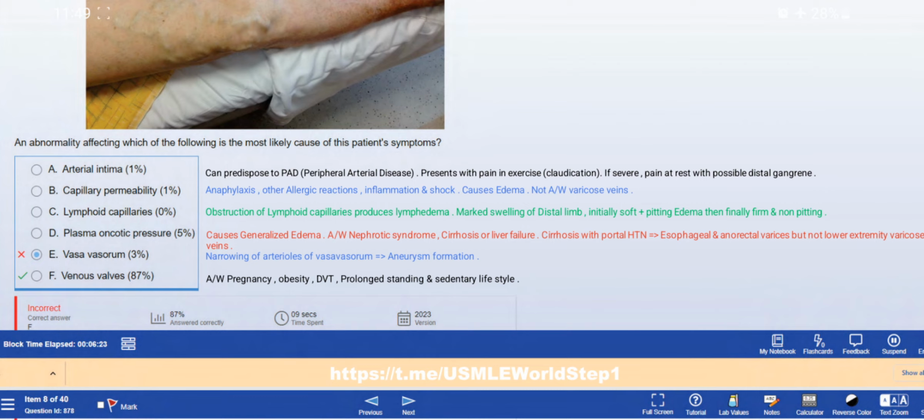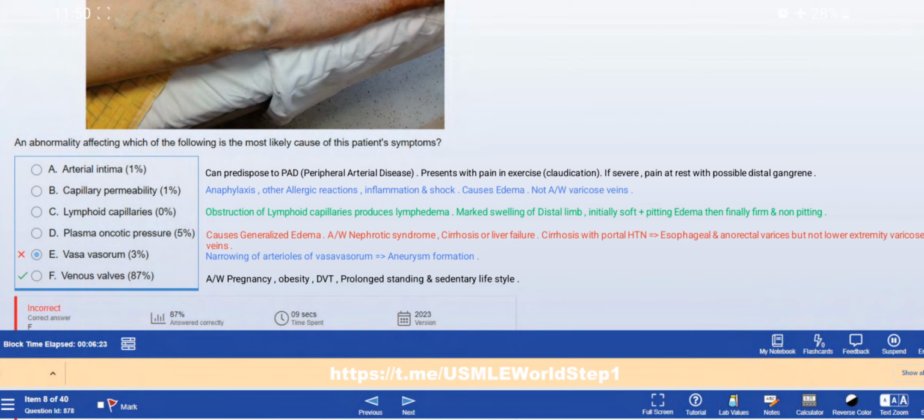What about option A, arterial edema? That can predispose to peripheral arterial disease, presents with pain in exercise, will present with claudication, and if severe, pain at rest with possible distal gangrene. Capillary permeability is usually affected in anaphylaxis, other allergic reactions, inflammation, and shock. That would cause edema if capillary permeability is increased, right? And this is not associated with varicose veins.